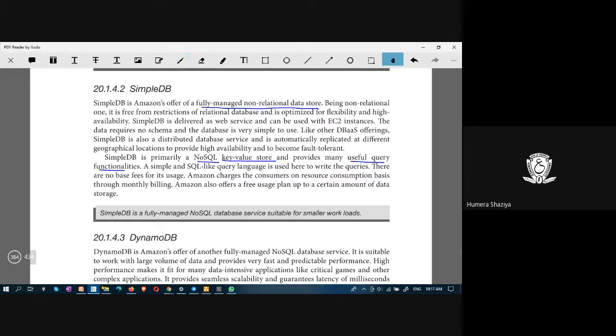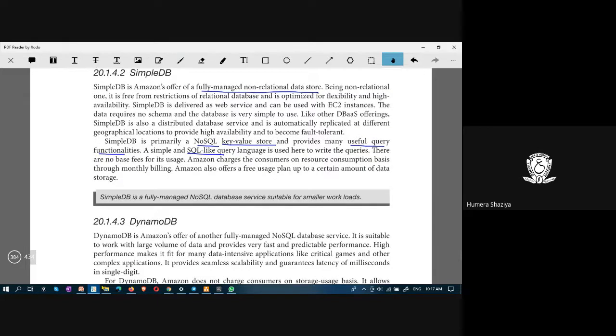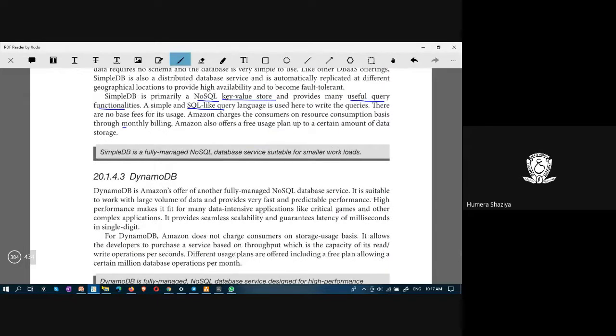And it uses a simple and SQL-like query language. And Amazon charges consumers on resource consumption basis through monthly billing. And also it offers free usage plan up to a certain extent. SimpleDB is a fully managed non-SQL database.